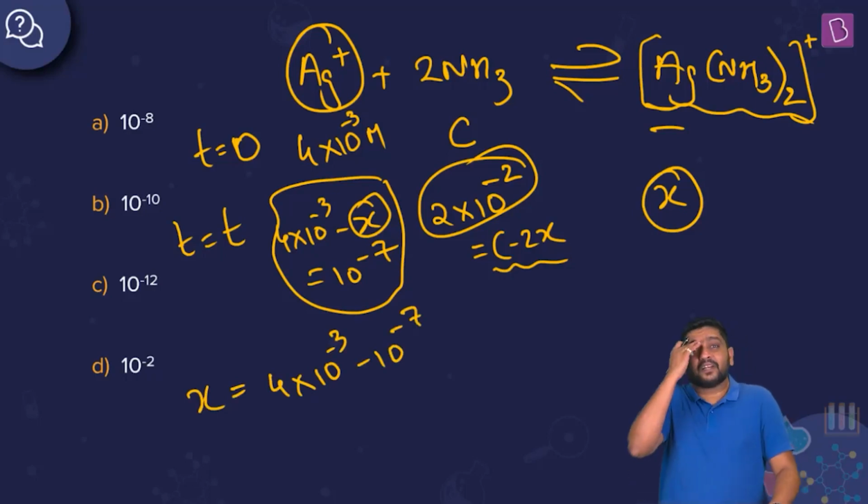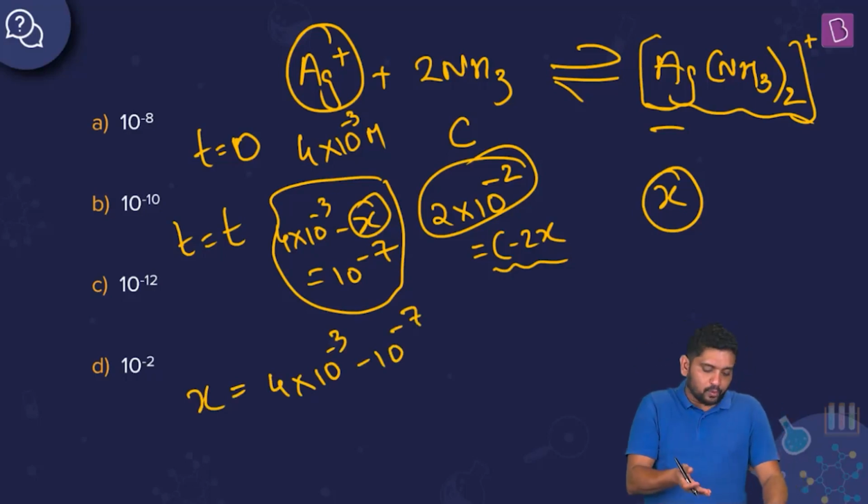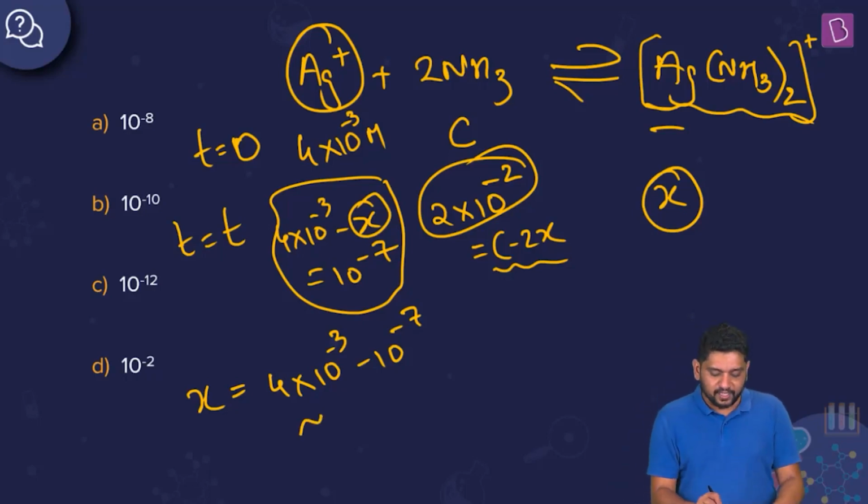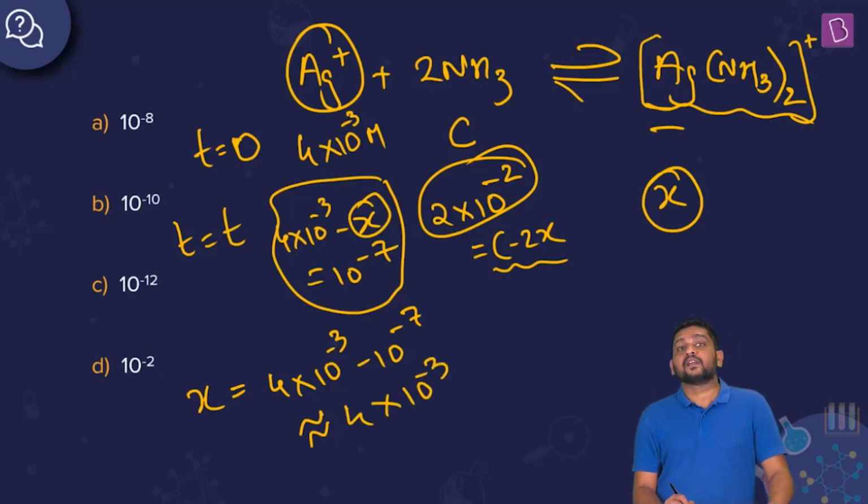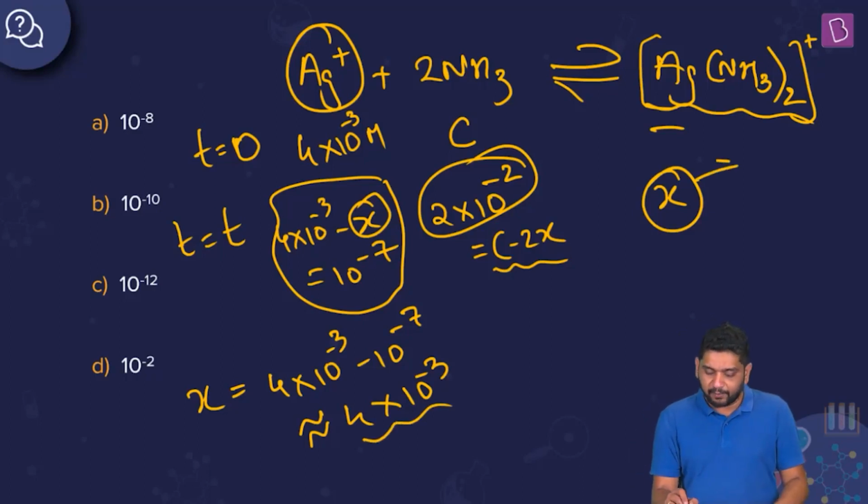Think about this: 10 to the power minus 7 is about 40,000 times smaller than 4 into 10 to the power minus 3. So x is approximately 4 into 10 to the power minus 3 only, which means the silver ammine complex concentration is also 4 into 10 to the power minus 3.